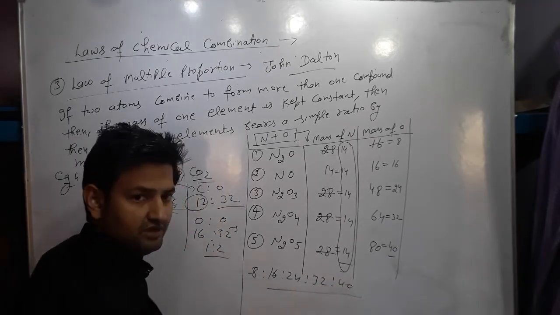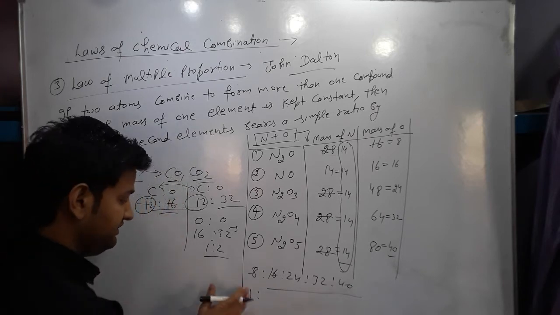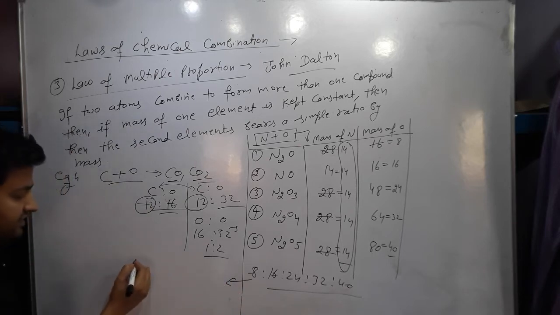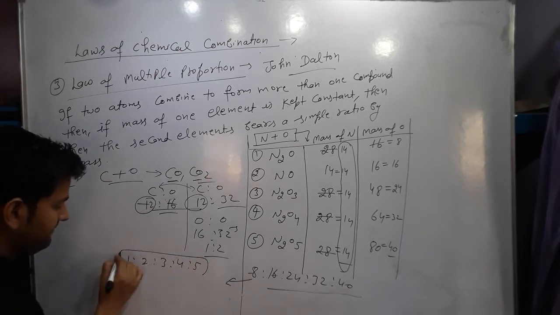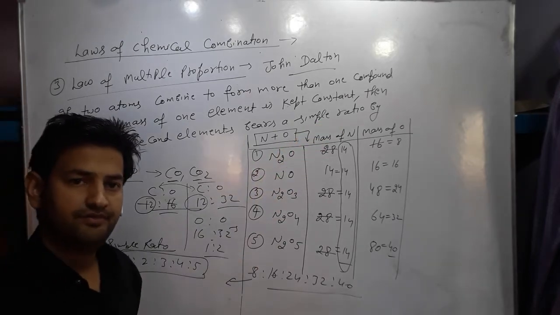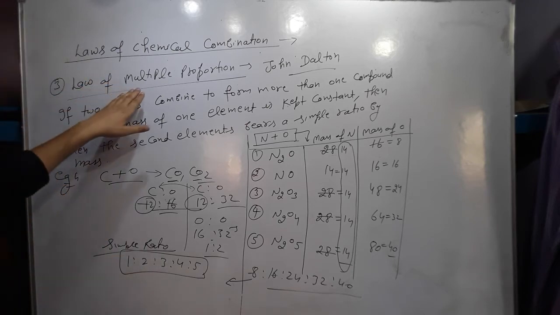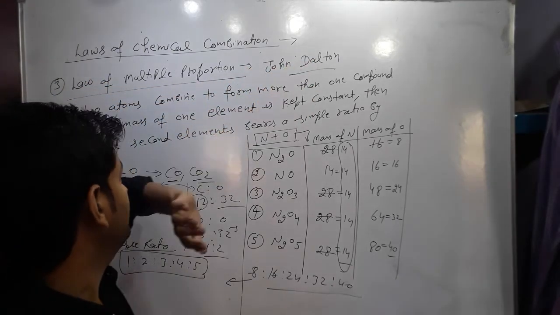It can be divided by 8, so it comes out to be 1:2:3:4:5. This is the simple ratio by mass for the elements which combine with each other. So this is the concept of the law of multiple proportion, by John Dalton.